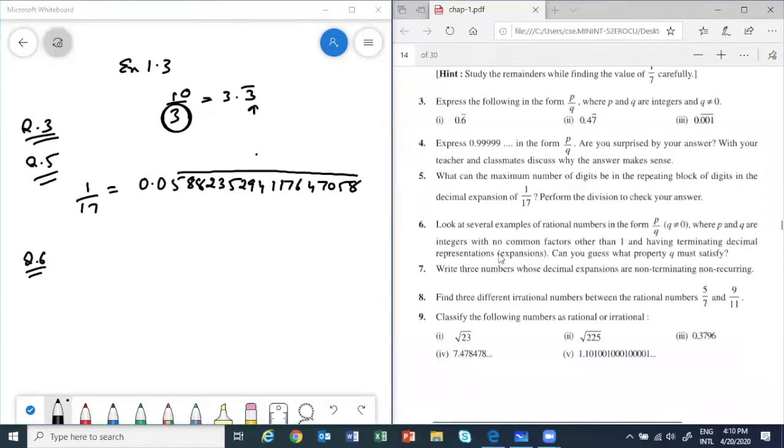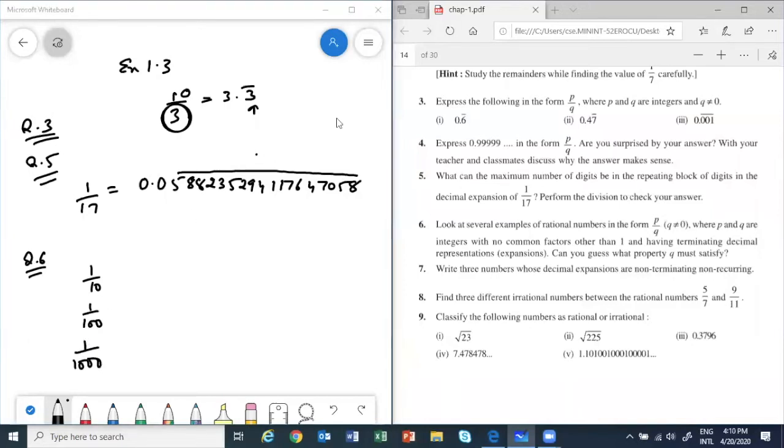So we have to take terminating decimals. Then can you guess what property q must satisfy? This question is more of a property. So let's take some terminating rationals. Think of 1 by 10. Is 1 by 10 terminating or not? 1 by 100, 1 by 1000. All these are terminating.